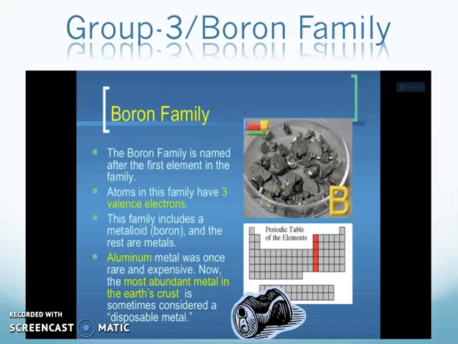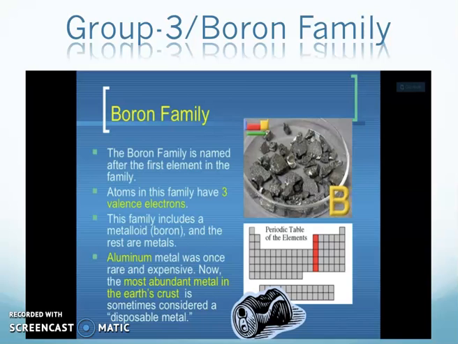Okay guys, this is going to be the third part of the introduction to periodic table video session that we have started 2 videos back. So this is going to be the group 3, the Boron family, and previously we have discussed the first and the second group, which were named alkali metals and alkaline earth metals, which actually belong to the S group. Now we are moving towards the Boron family, which is the group 3.